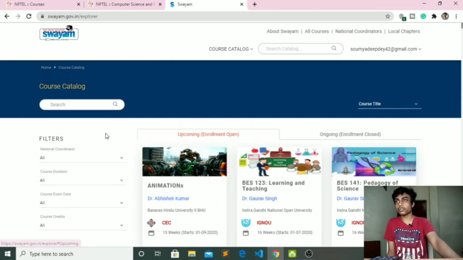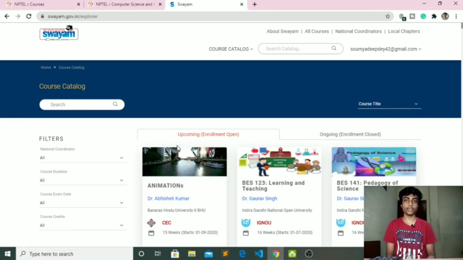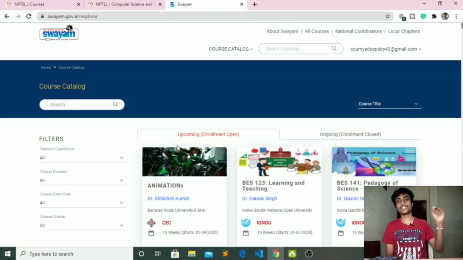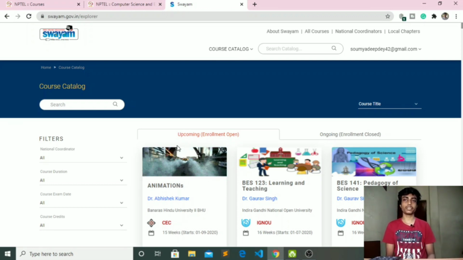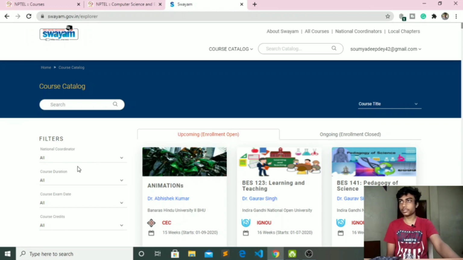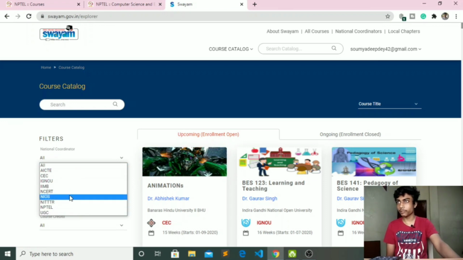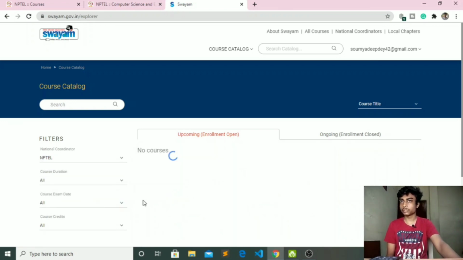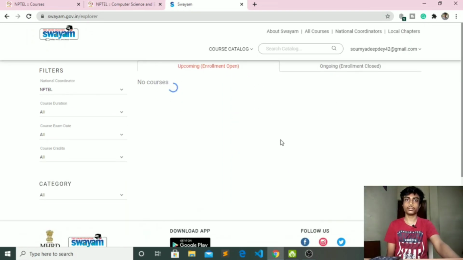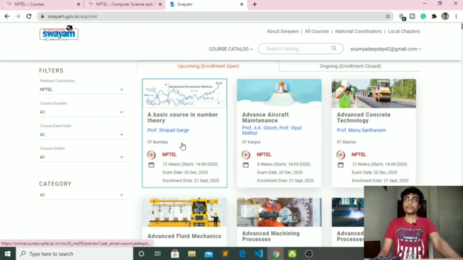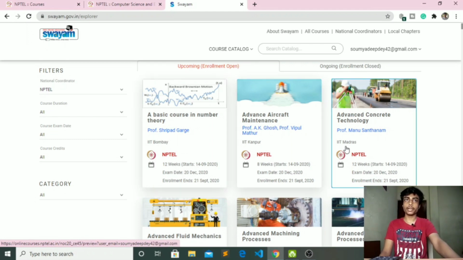Now the certificate that you will get, it's of value. Why is it valuable? Because unlike certificates on Udemy, where you can just tick everything and you will get the certificate, this is not the case here. So let's filter it out, because I want to select NPTEL as I'm an engineering student. It's loading. Okay, these are all the NPTEL courses, and NPTEL courses will be from IITs. See, IIT Bombay, IIT Kanpur, IIT Madras.